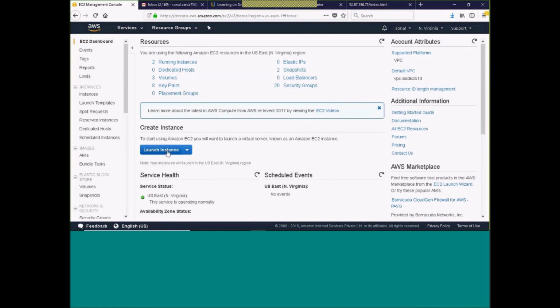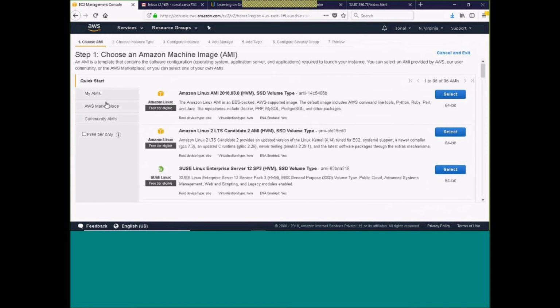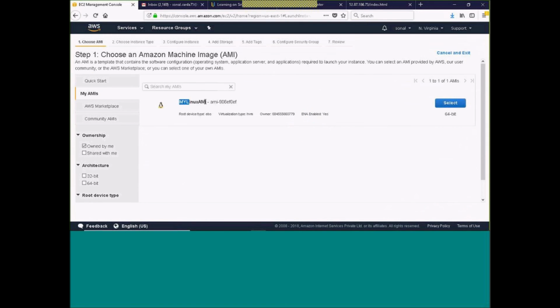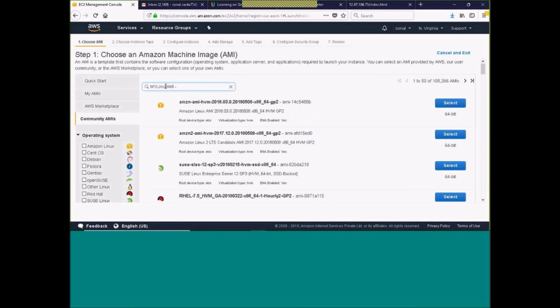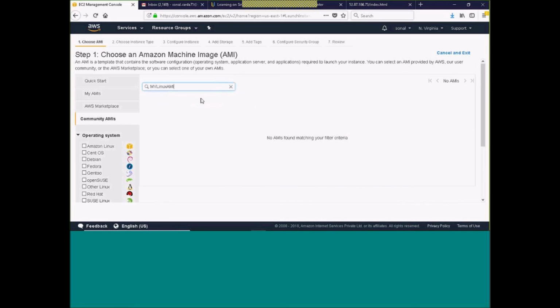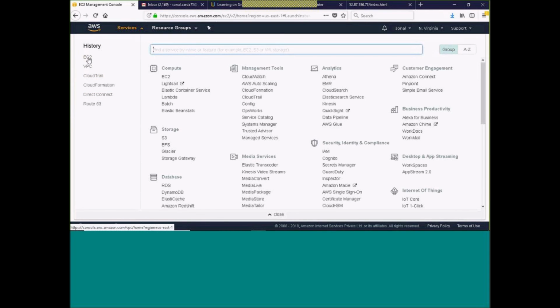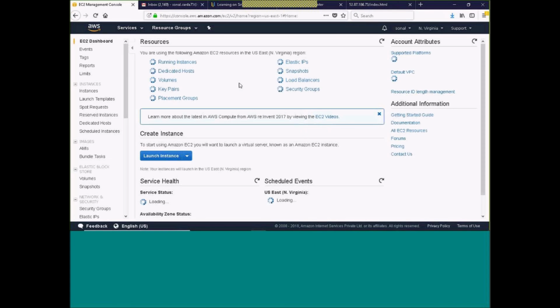Going here, Launch, I will take this name to search under community AMI. It has not updated here. It will take some time, and after some time it will get updated. As I made it public, it will come in the community AMI. So that is how we make the AMI public from private.